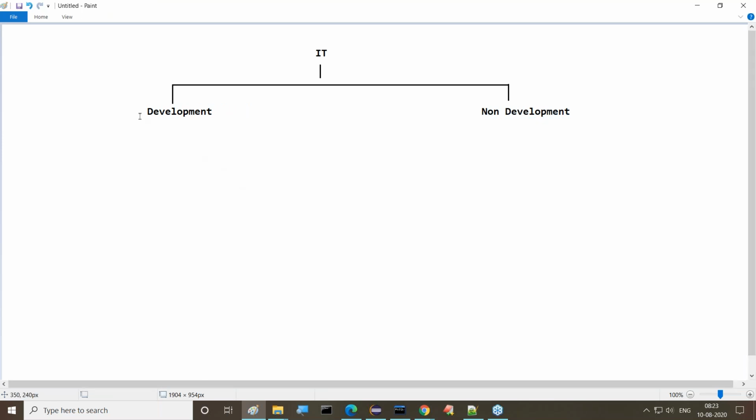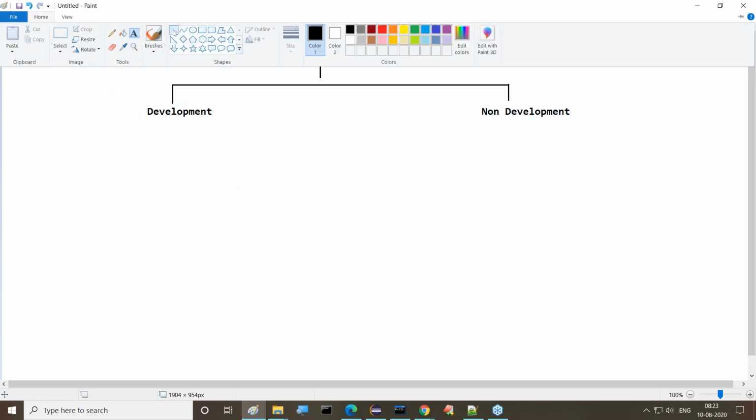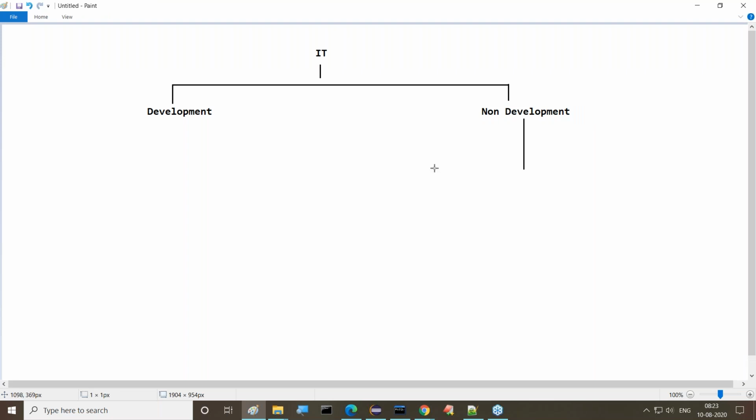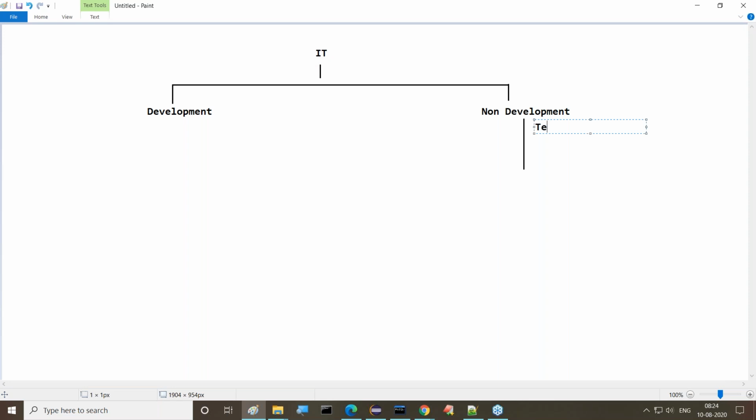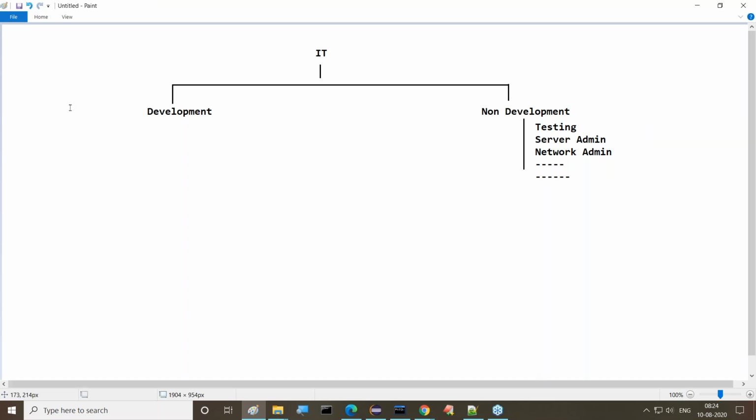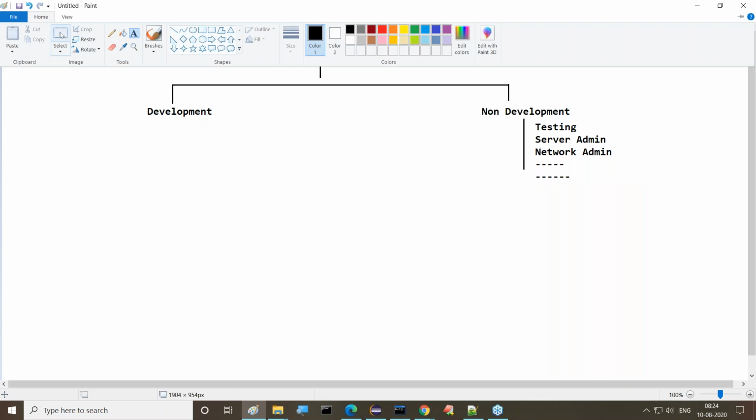Development and non-development. Now, on the non-development side, what exactly is available? Testing is not under the development part. Next is server administration, the server admin side. Next is network administrator, network admin. Some different roles like this are available. They come under non-development.